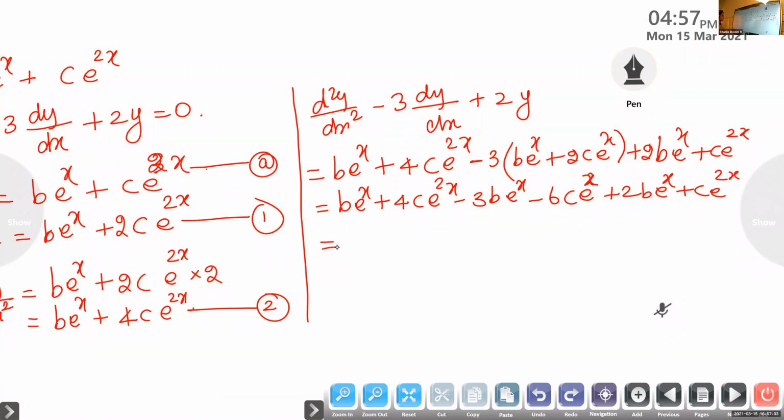Now group the terms. Check here, b plus 2b minus 3b gets cancelled. Here 2 is common for the full term, so you'll get 2 into 4 plus 2 minus 6. You get 0. Therefore, it is a solution of the given differential equation.